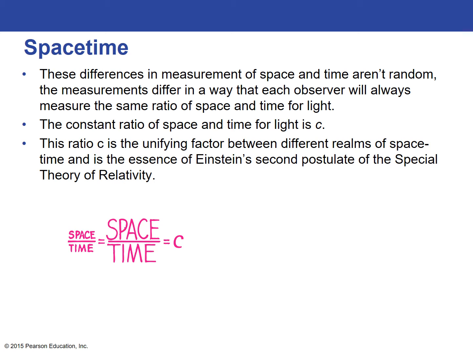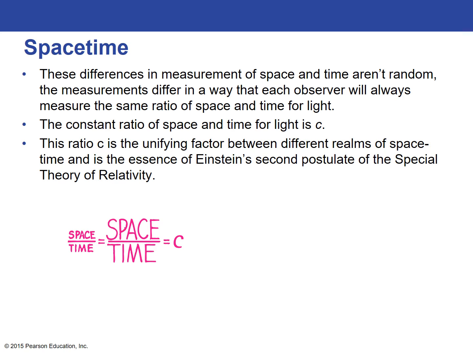The differences in measurements of space and time aren't random. The measurements differ in a very specific way, such that each observer will always measure the same ratio of space and time for light. The constant ratio of space and time for light is c. What this means is that no matter what space you're looking over, divided by a certain amount of time, space divided by time will always be the same value. We'll go over in just a minute what that means.